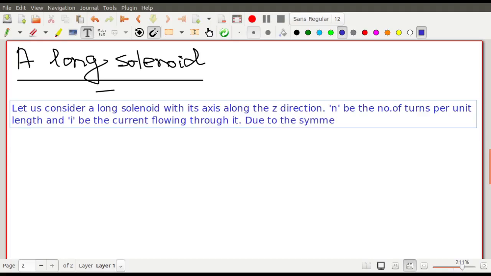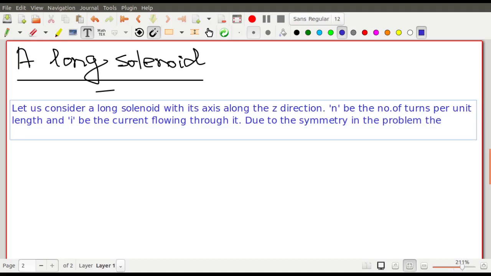Due to the symmetry in the geometry, due to the symmetry in the problem, the magnetic field is the same all throughout and is along the axis of the solenoid.